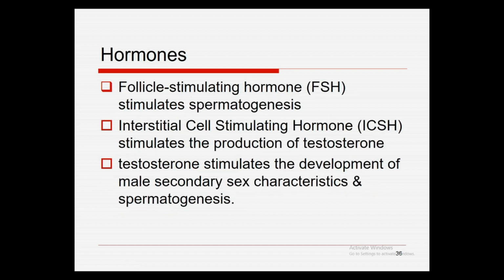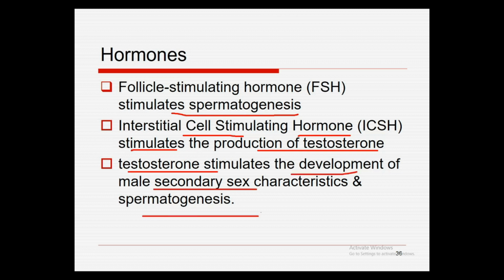Next are the hormones. The follicle stimulating hormone stimulates spermatogenesis, the process of producing the sperms. Interstitial cell stimulating hormone, ICSH, stimulates the production of testosterone. Then we have testosterone, which stimulates the development of the male secondary sex characteristics and spermatogenesis.